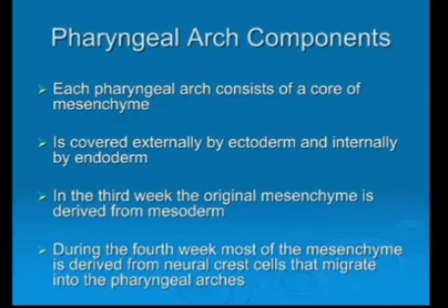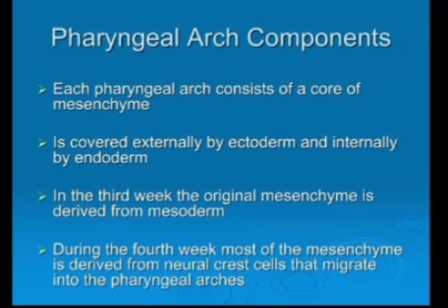Pharyngeal arch components. Each pharyngeal arch consists of a core of mesenchyme. In the center, mesenchyme is present. It is covered externally by the ectoderm and internally by the endoderm. In the third week, the original mesenchyme is derived from mesoderm.